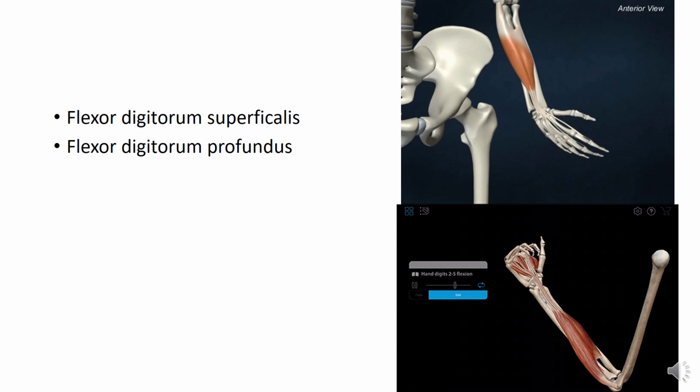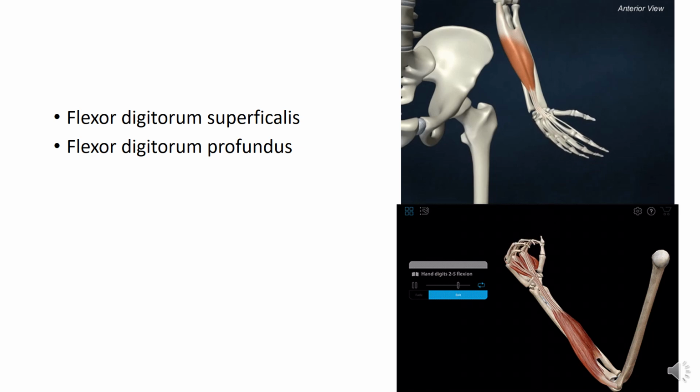Now the flexor digitorum superficialis and flexor digitorum profundus, both these muscles are flexors of the wrist joint and the fingers. Both arise from the medial epicondyle of the humerus and the bones in the forearm.